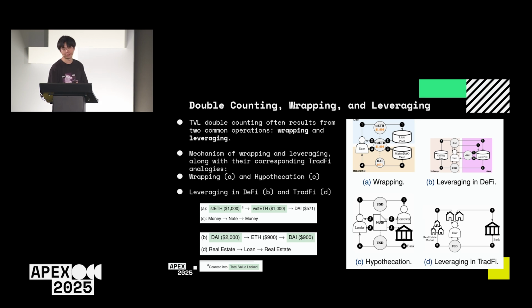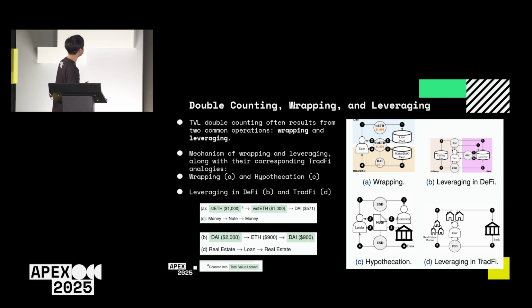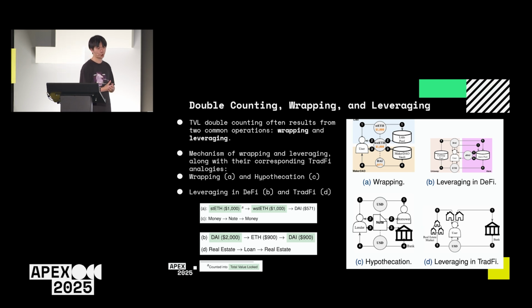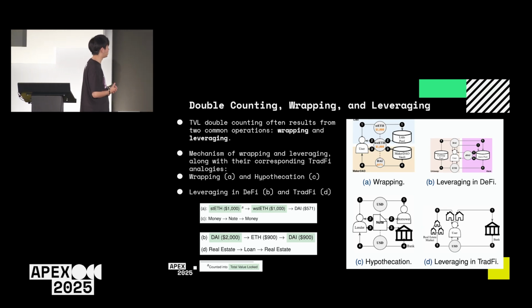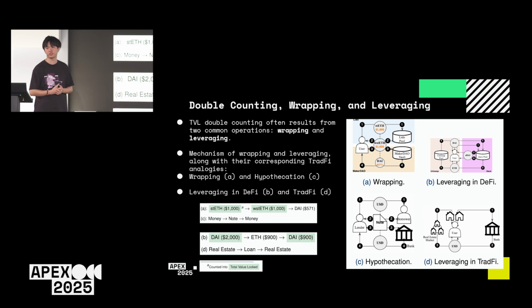Let's start with wrapping. Wrapping means depositing existing tokens into a smart contract to generate new tokens. In our scenario, the stETH is wrapped into wstETH, and the wstETH is wrapped into DAI. During this process, both the value of stETH and wstETH are counted into TVL. As a result, the same value is counted twice due to the two levels of wrapping. This mirrors the hypothecation process in traditional finance.